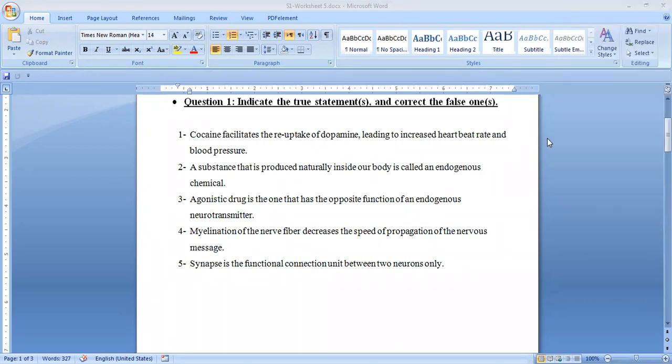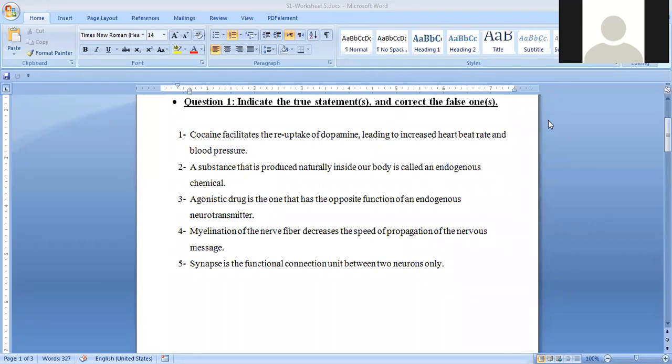Let's move to number 4. I want to hear Heidi. Good afternoon, Heidi. Number 4: myelination of the nerve fiber decreases the speed of the propagation of the nervous message. What do you think? I think false. What's the correction? I think myelination of the nerve fiber increases the speed of propagation of the nervous message. Excellent. Thank you, Heidi.